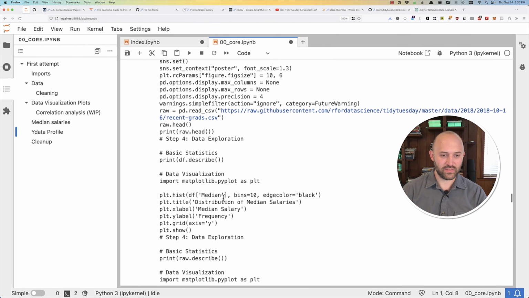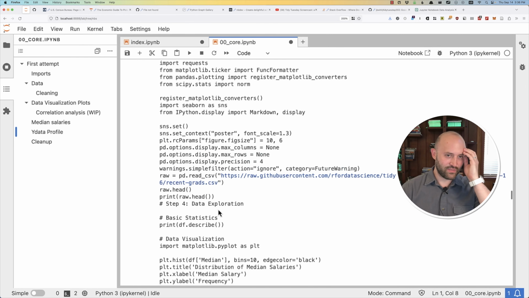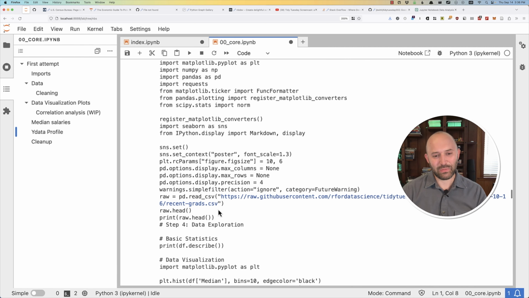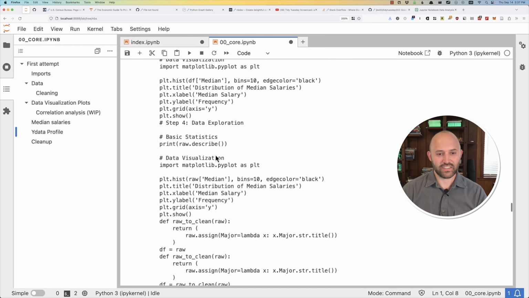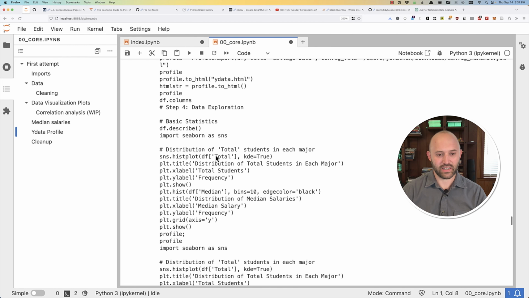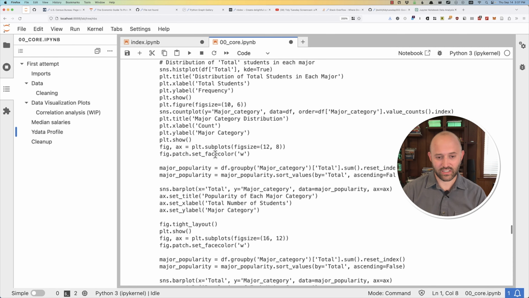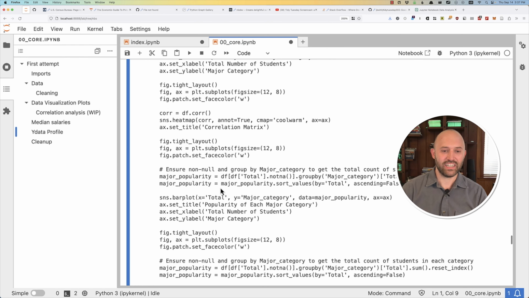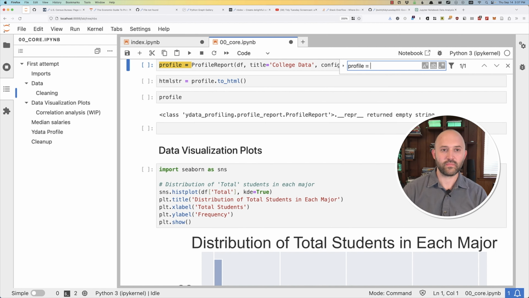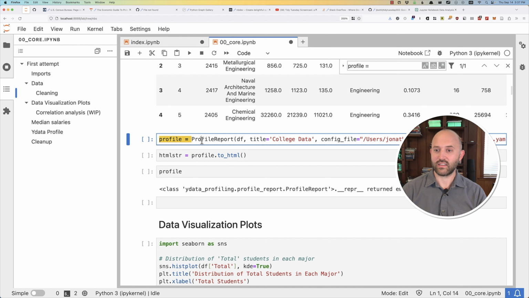So here's the history. This is a fun little trick if you ever screw up your notebook in a really fun way. You can go through and see all of the history of every single thing that you entered into the kernel. I didn't restart the kernel when I did a refresh. So what's going on here? I need to find this, profile equals, where is that? There we go. Where was this, under data cleaning?